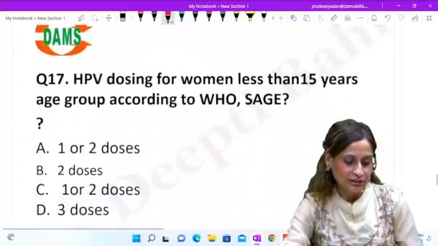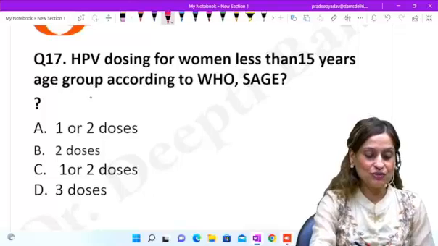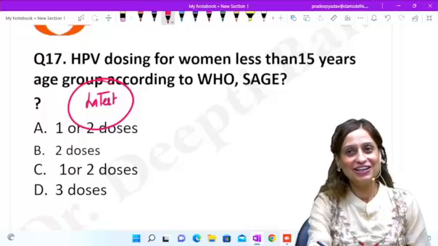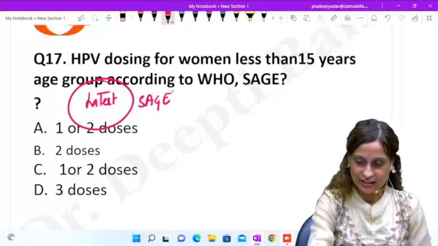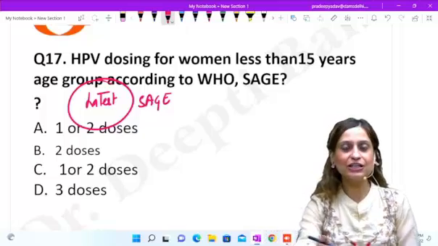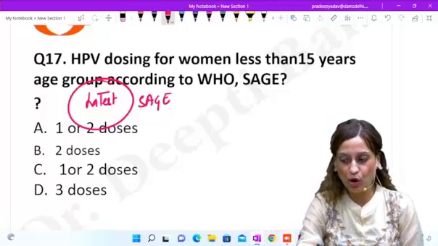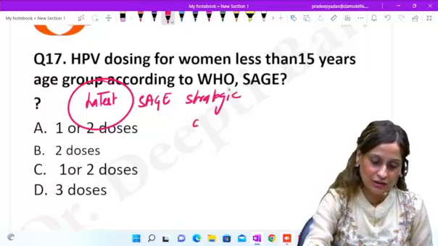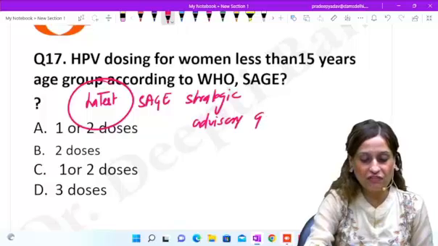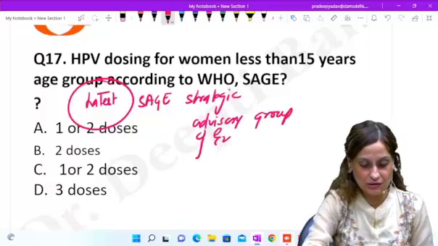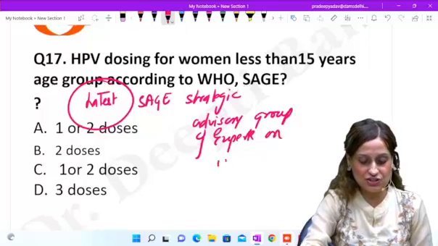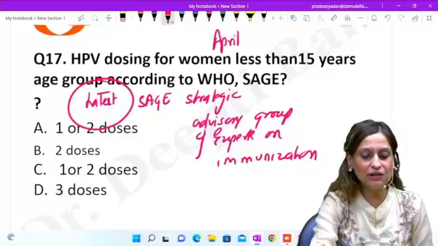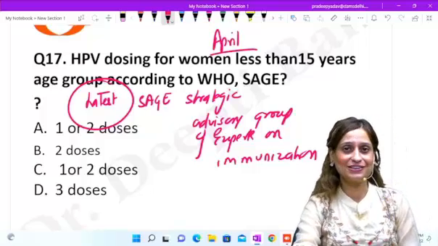All right. So this was one of the questions which was on the latest guidelines. So the WHO SAGE trial, right? So what is the SAGE trial? So this is actually a strategic advisory group of experts on immunization. Okay, strategic advisory group of experts on immunization. So they are giving this, and this actually came in the month of April, and in June they asked it in the exam, right?